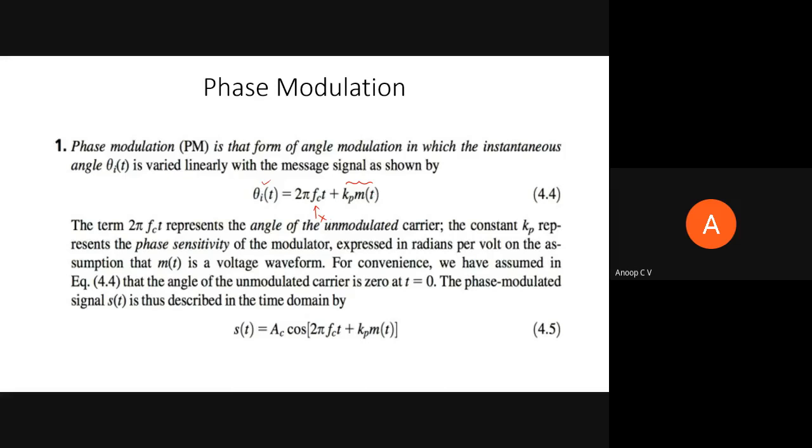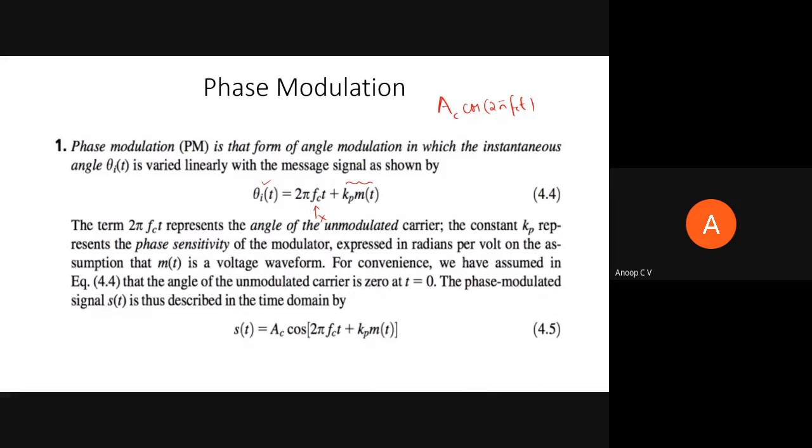So the instantaneous phase of the carrier will be 2 pi fct plus kp times m of t. In both cases, we'll be assuming the carrier is AC cos 2 pi fct, and for ease of analysis, we are assuming the initial phase of the carrier to be equal to 0.